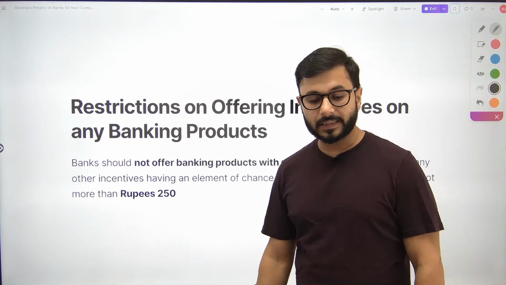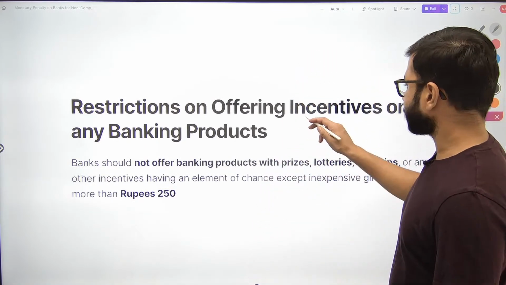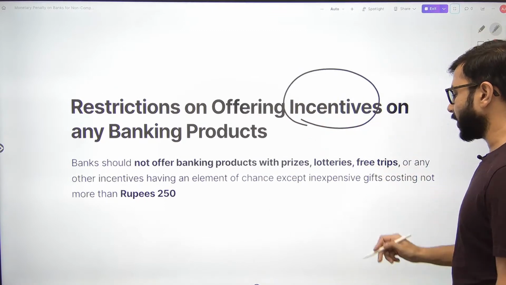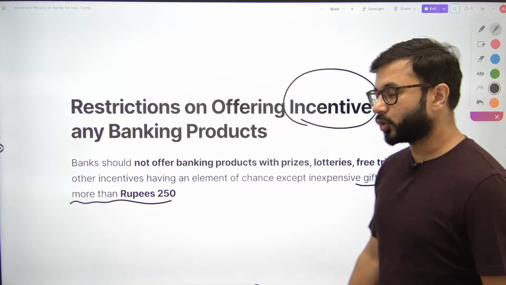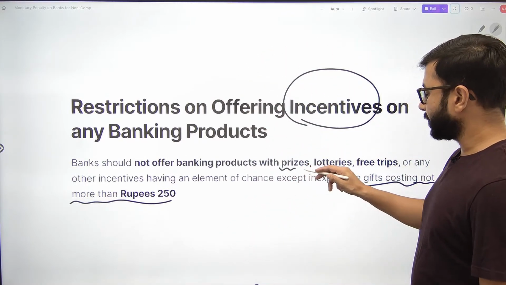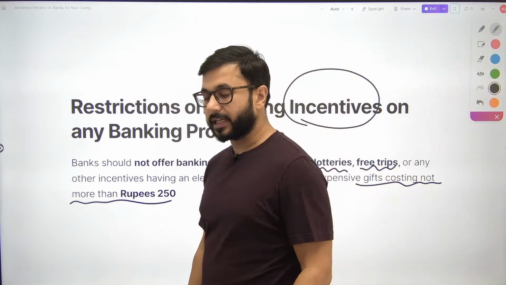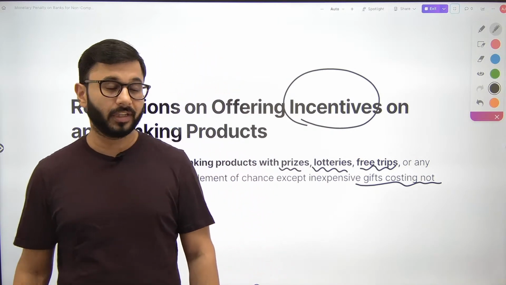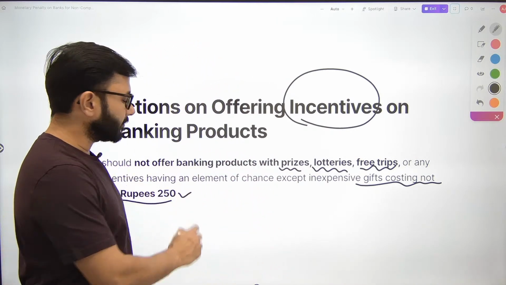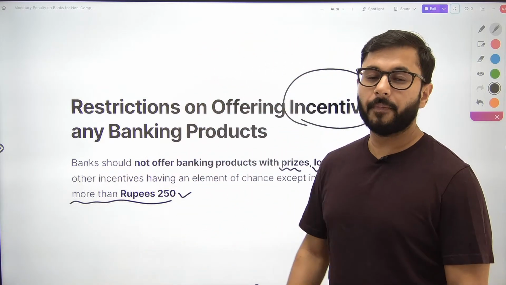Restrictions on offering incentives on any banking products. जो भी banking products हैं उसमें आप incentives नहीं दे सकते हो. The maximum incentive that you can give is up to rupees 250. Incentives क्या हो सकते हैं? Prize, lottery, free trip. आप मेरे बैंक में आके अकाउंट खोलोगे, ये स्क्रैच करोगे, फ्री ट्रिप मिलेगी. Not allowed. The maximum benefit that you can give out is up to rupees 250, not more than that. उसके अलावा आप नहीं दे सकते.